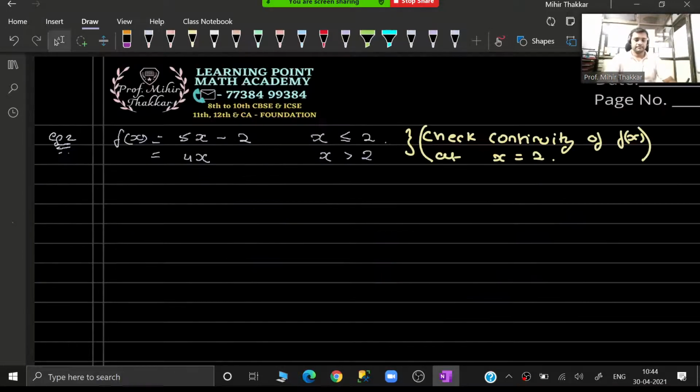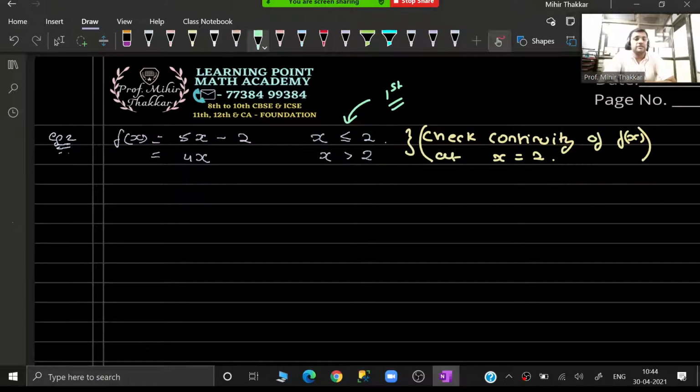So guys, example number 2 that you have: fx is 5x minus 2 when x is less than or equal to 2, whereas fx is equal to 4x when x is greater than 2. Looking at this, because I am having inequalities, that is less than and greater than, I have to use my definition number 1 or the first definition.